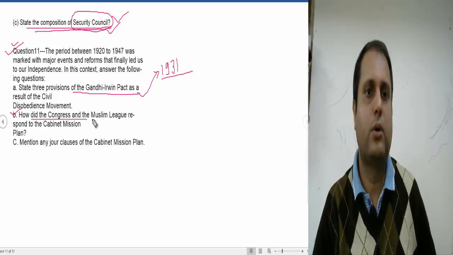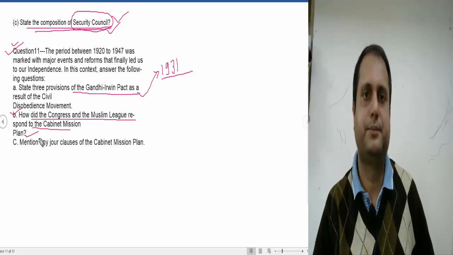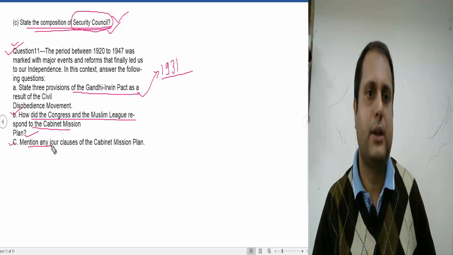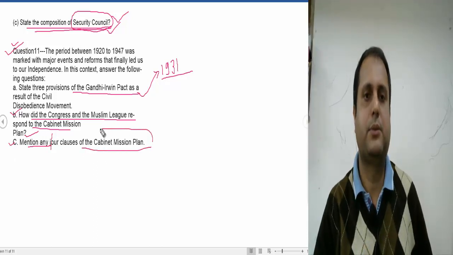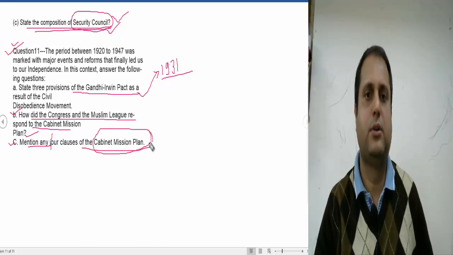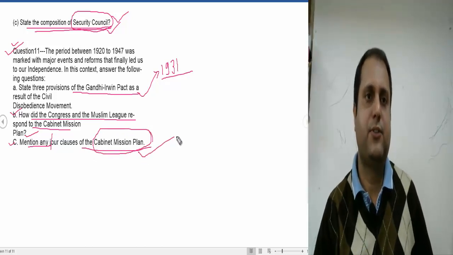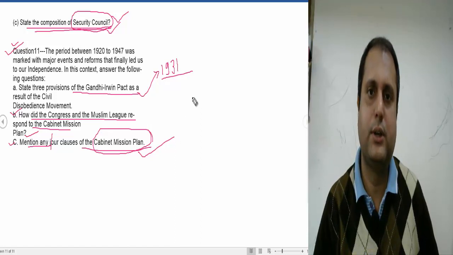B, how did the Congress and the Muslim League respond to the Cabinet Mission Plan? C, mention any four clauses of the Cabinet Mission Plan. The Cabinet Mission Plan is also a very important one. So these are the suggestions. If you follow these suggestions, you will surely get above 95% marks.